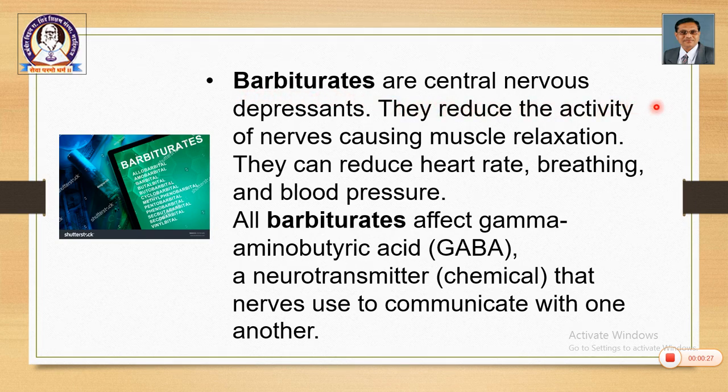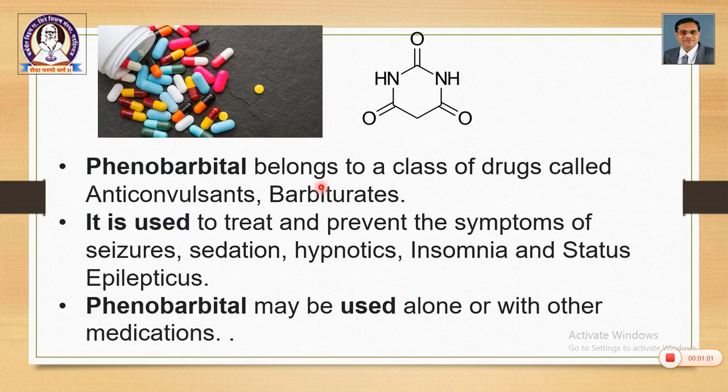Barbiturates are the central nervous system depressants. So, these are the CNS drugs. They reduce the activity of nerves causing muscle relaxation. They can reduce heart rate, breathing and blood pressure. All barbiturates affect gamma aminobutyric acid, GABA, a neurotransmitter, a chemical that nerves use to communicate with one another. So, that is the role of barbiturates and the idea regarding barbiturates.